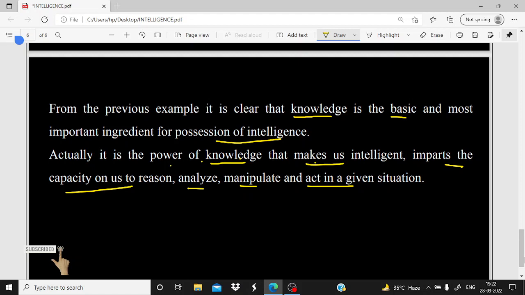So what is the basic role of intelligence? Intelligence is directly related to knowledge. If we have more knowledge, that means more intelligence. So this is the whole introduction about intelligence.